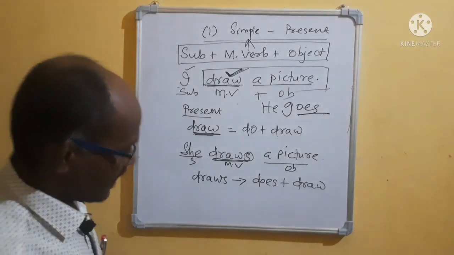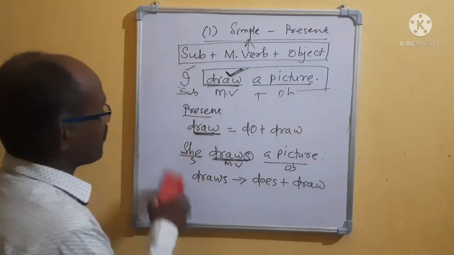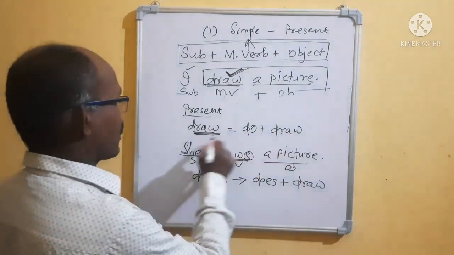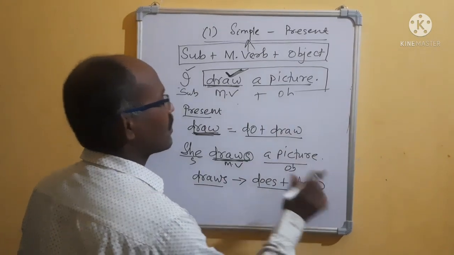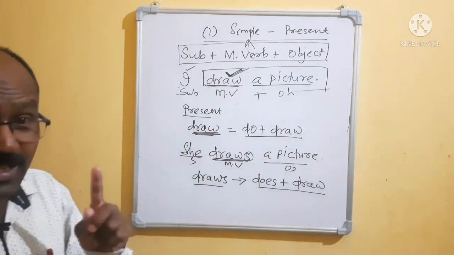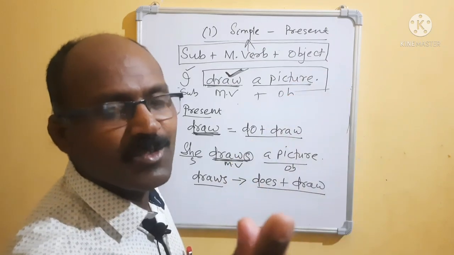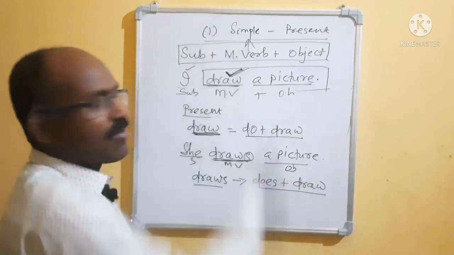Have you understood? This one is very important. Do plus draw, and draws means does plus draw. If you know this, it will be in your hand. Within the blink of an eye, you can solve all these.